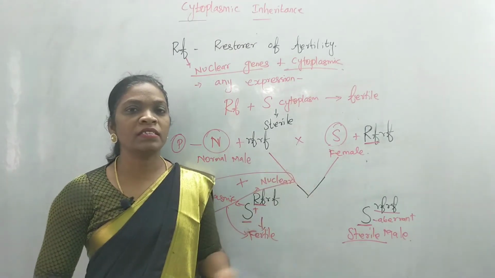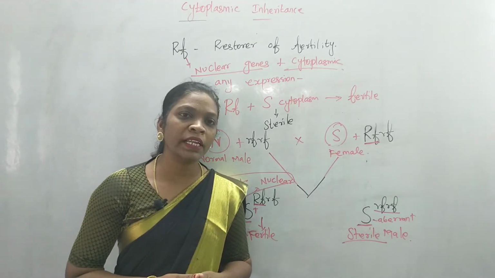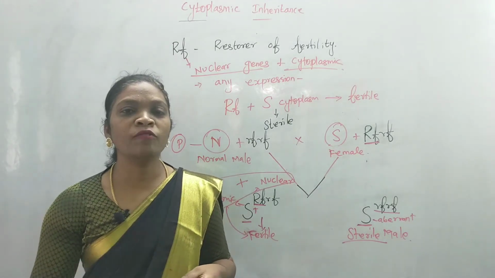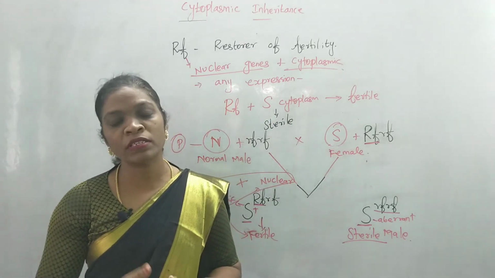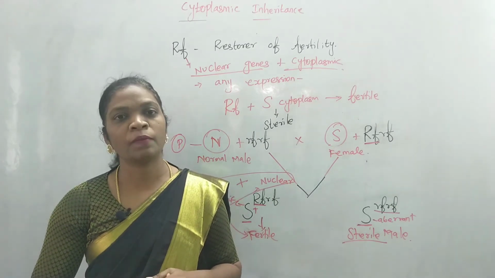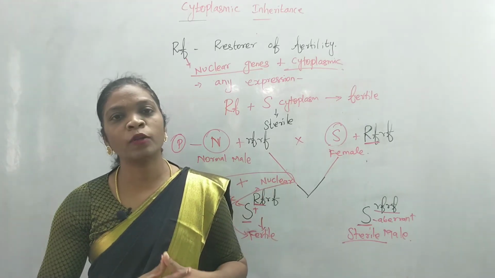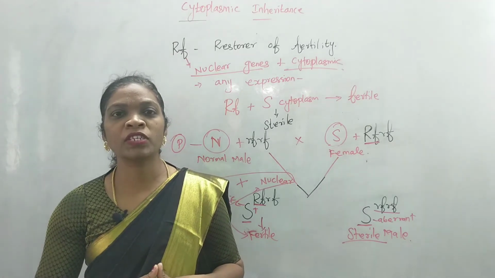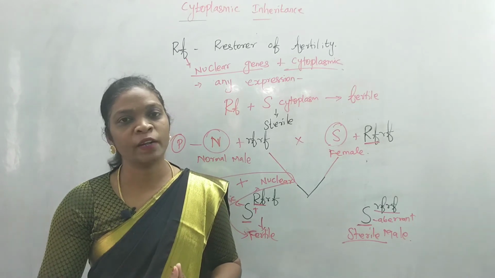Okay. I'm just summarizing it again. This type of inheritance is known as cytoplasmic inheritance. What is cytoplasmic inheritance? Apart from the chromosome or the nucleus, there is something carrying the information from the parent to the offspring through the cytoplasmic organelle. That is why it is known as cytoplasmic inheritance. The example we have taken here is the pearl maize plant. In the pearl maize plant, you can find two types of cytoplasm. One is the normal cytoplasm, which is going to produce a fertile male plant, and the other one is aberrant cytoplasm, which is designated as S. The normal cytoplasm is designated as N.